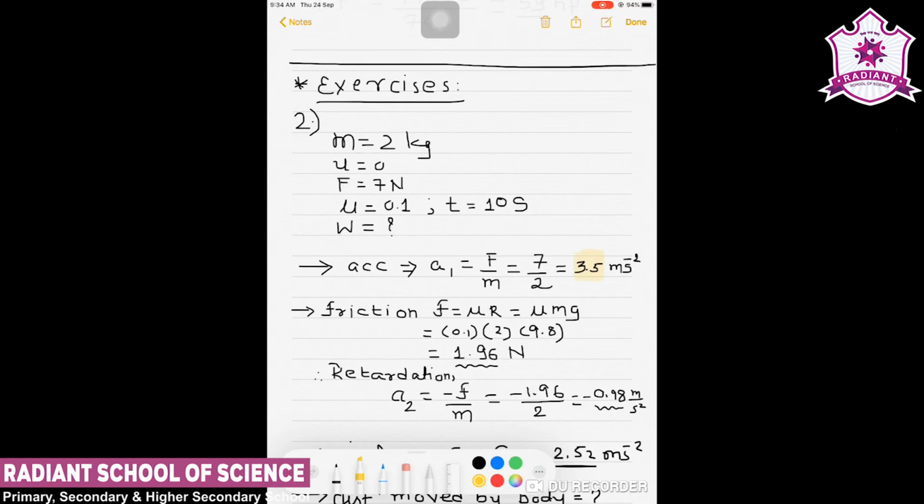Here R will be mg. So F is equal to mu mg, that is 0.1 into mass 2 and g is 9.8. So ultimately we get the frictional force as 1.96 Newton.